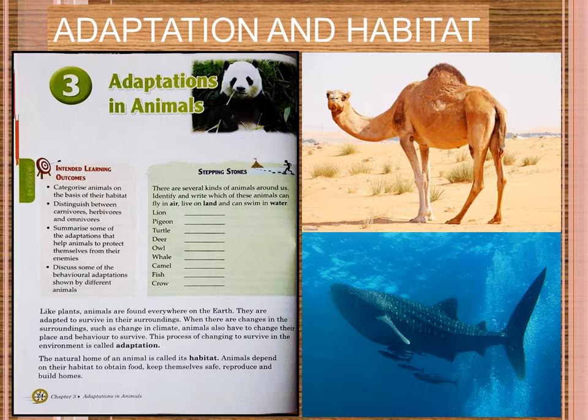What is habitat? The natural home of an animal is called its habitat. The same way we have learnt the natural home of a plant is called habitat, the natural home of an animal is called habitat. So animals depend on their habitat to obtain food, to keep themselves safe, to reproduce for the next generation, and also to build homes. Right? So that is habitat. Now we will go to the next page.